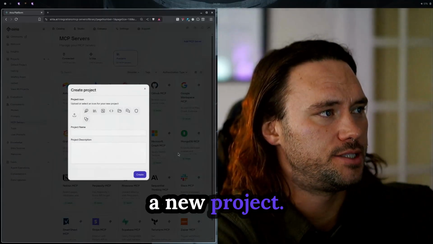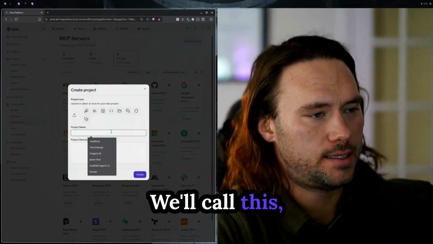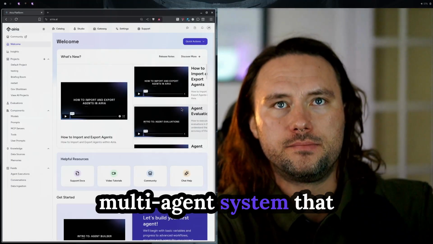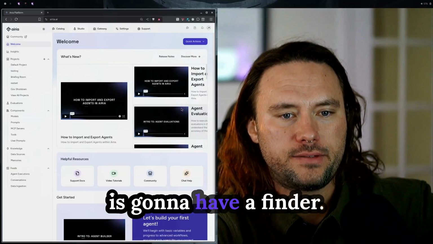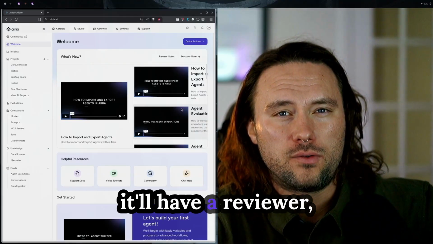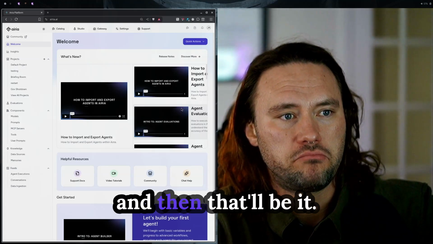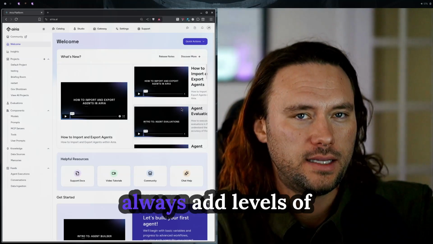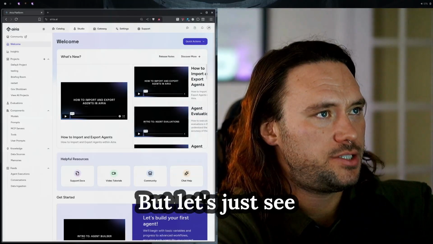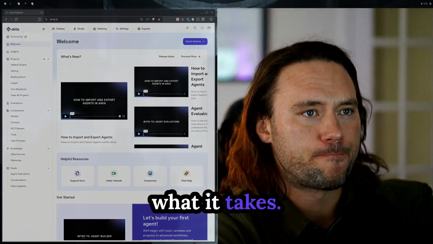I'm going to start a new project. We'll call this Gov Shutdown. I want to make a test multi-agent system that is going to have a finder, it'll have a writer, it'll have a reviewer, and then that'll be it. I think for now, we can always add levels of complexity such as parsers or image generators, but let's just see what it takes. It's clean in practice.